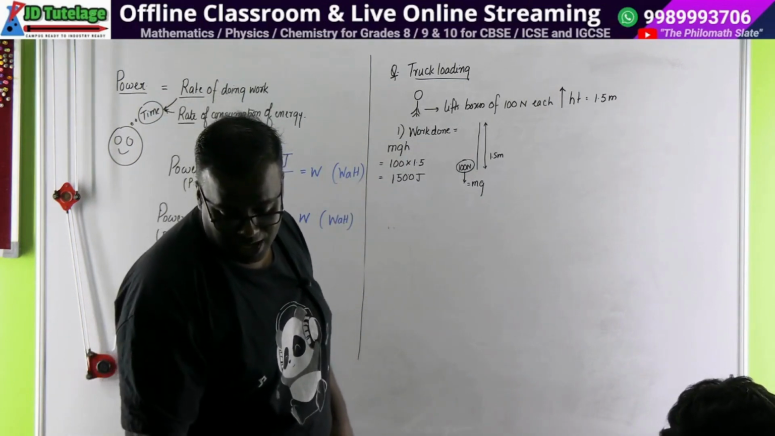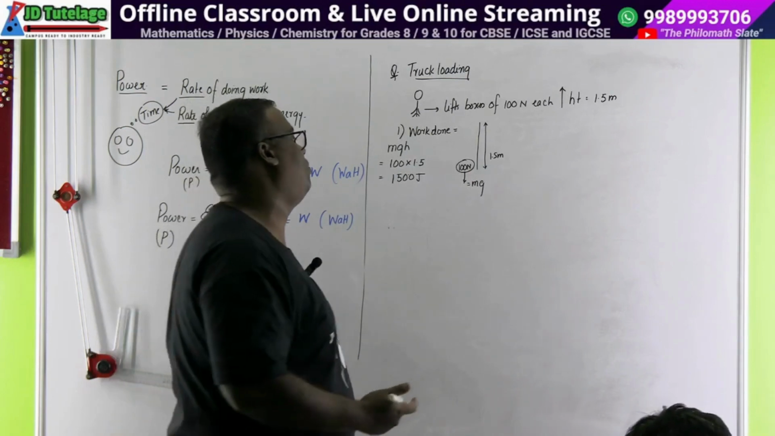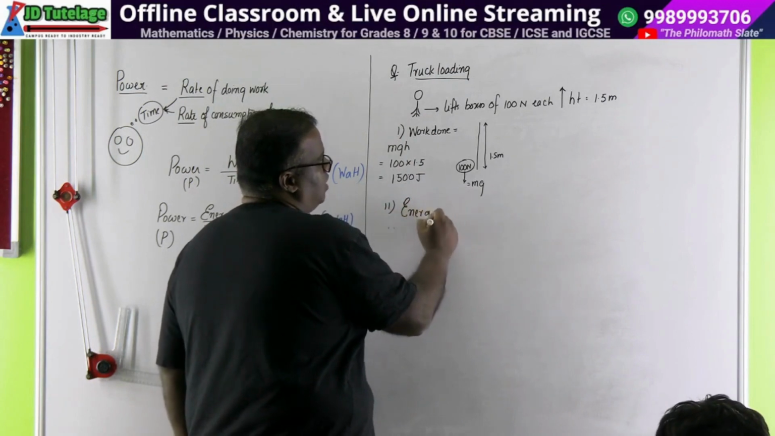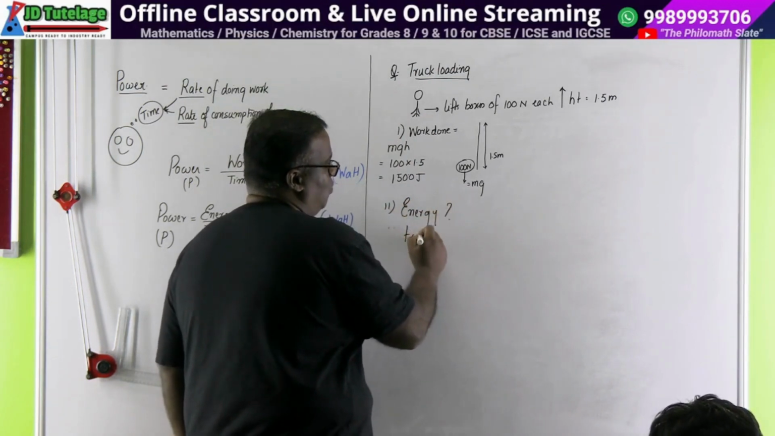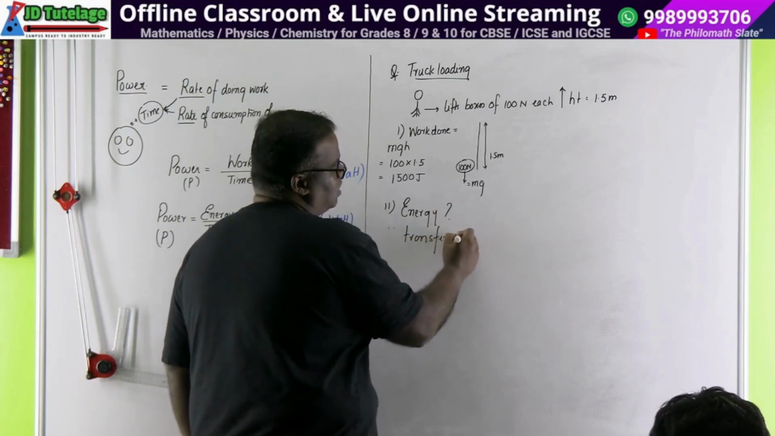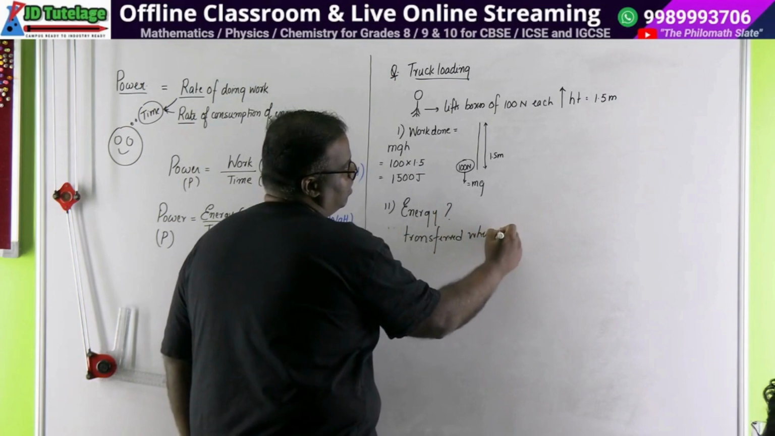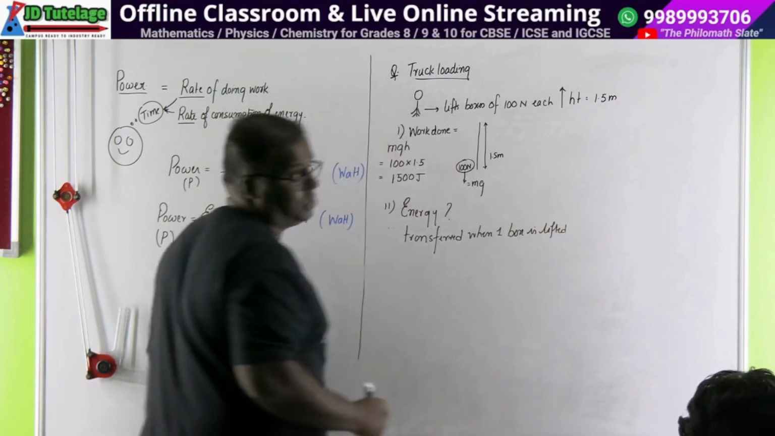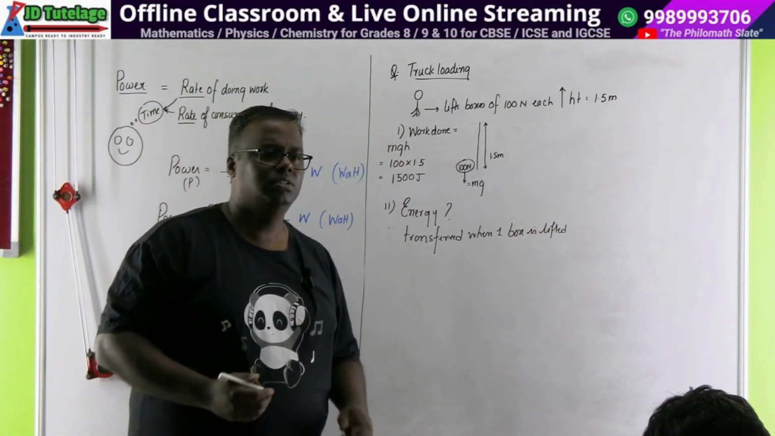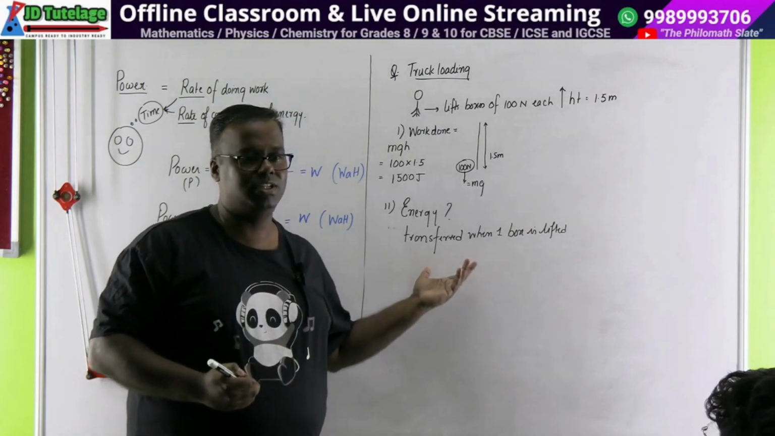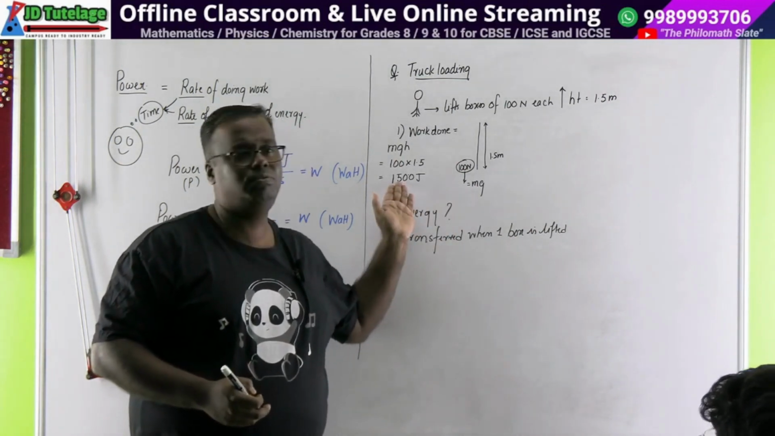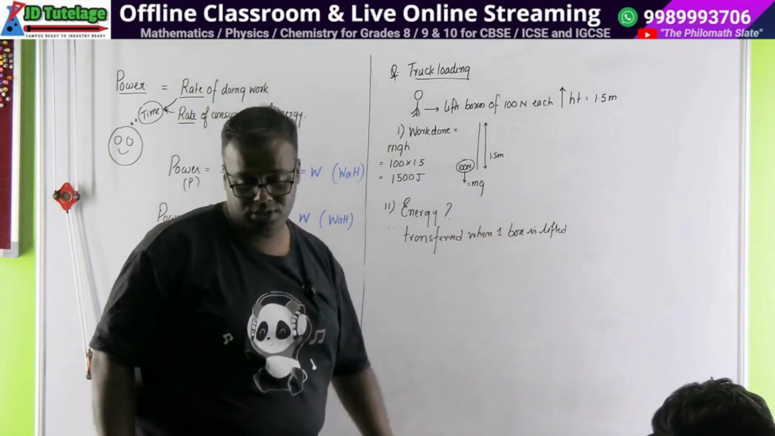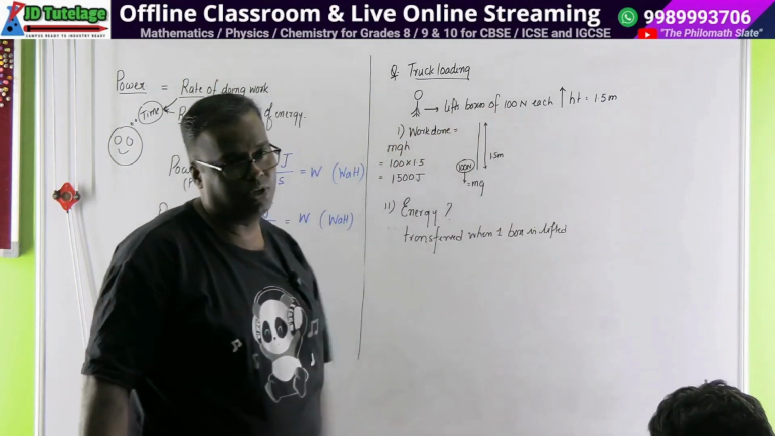Okay, the next one is: how much energy is transferred when one box is lifted? This is work done. The next question is how much energy is transferred? This is a common sense question. You need not do this problem. Whatever work you are doing is getting transferred as energy. So how much energy is transferred? 150 joule. You are doing work with 150 joule. Where has the work gone? That is transferred to the box. Now when the box falls from above, it can do 150 joule of work.